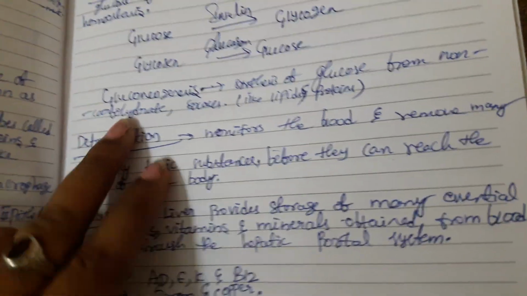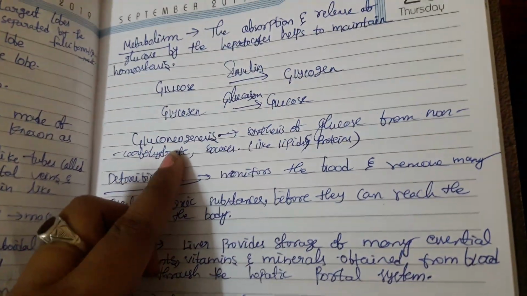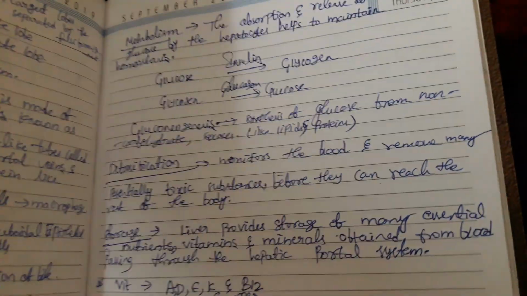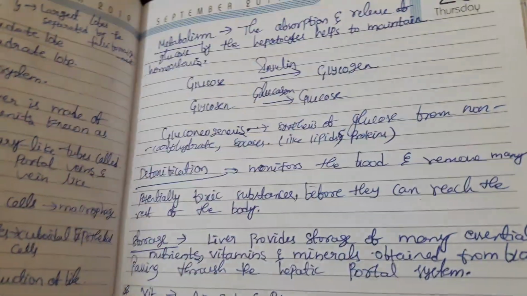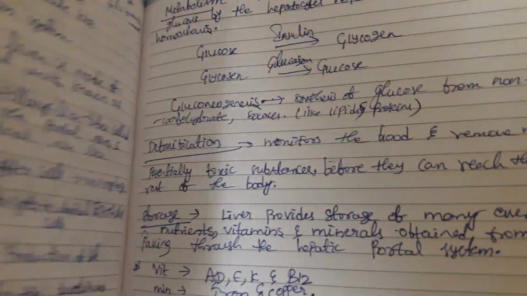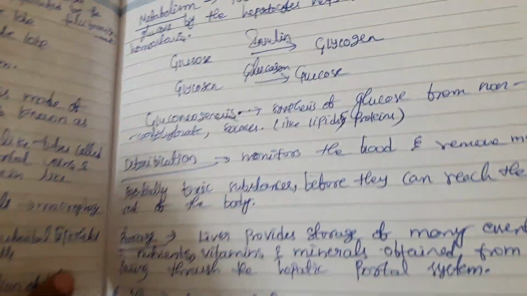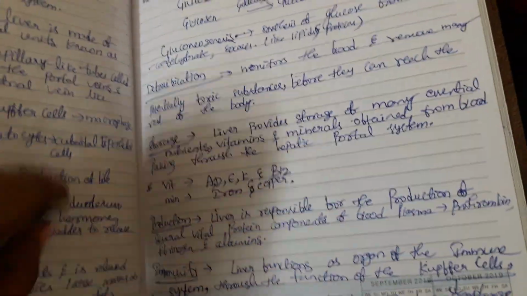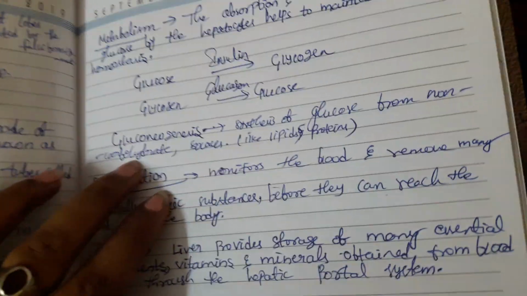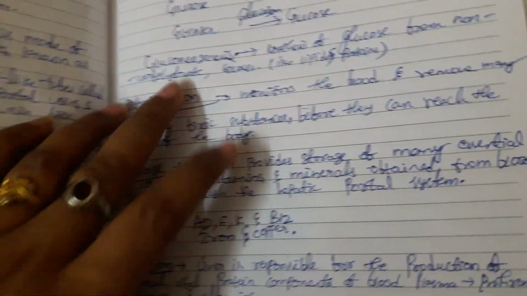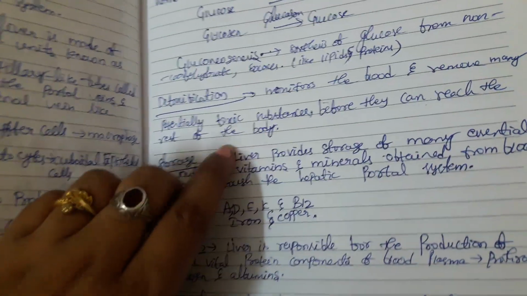Okay, and next it will also help in the process of gluconeogenesis. Gluconeogenesis means synthesis of glucose from non-carbohydrate sources like lipids and proteins to glucose. Nothing but it synthesizes the glucose molecules from the non-carbohydrate sources. That is known as gluconeogenesis.